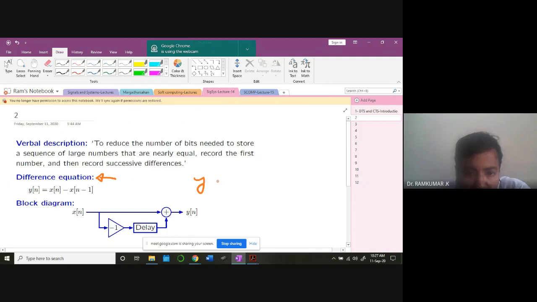The difference equation is written like this: y of n is equal to x of n minus x of n minus 1. We know all these signals. If I take any signal x of n, how it looks, these are all samples. These are all time-shifted samples. And this is nothing but y of n, the output of this subtraction.